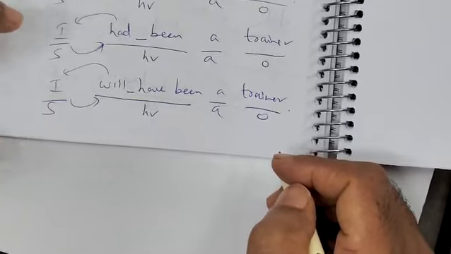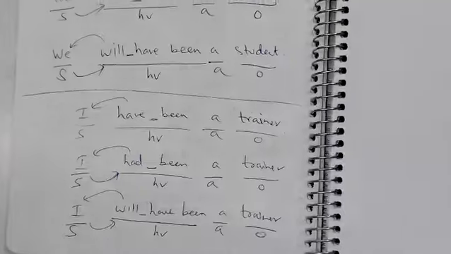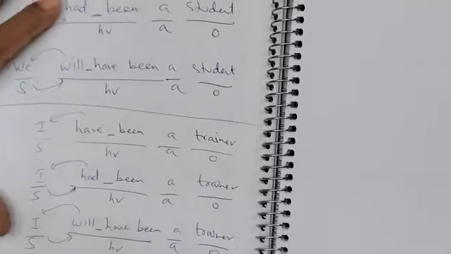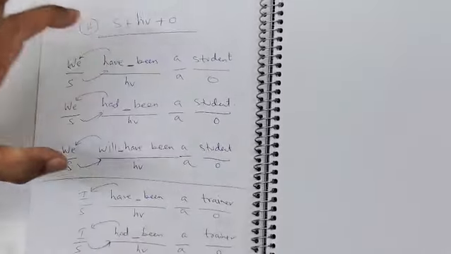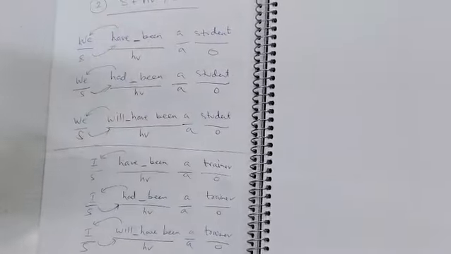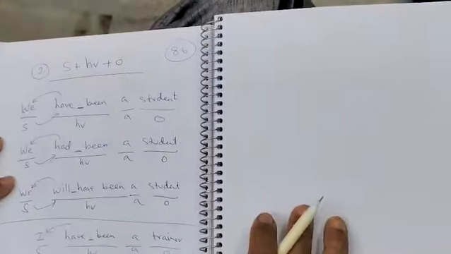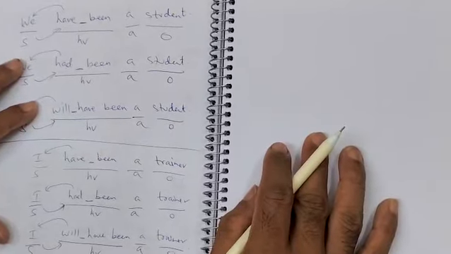Present perfect continuous, past perfect continuous, future perfect continuous: for all subjects, the same trick you can apply and make sentences without a main verb. This is the trick, how to make positive, negative, interrogative and negative interrogative. As I told you, in these 12 tenses with only one single sentence, we are going to make 86 sentences. How many? 86. So we have to understand this trick. Okay, now let's move on to the third formula.